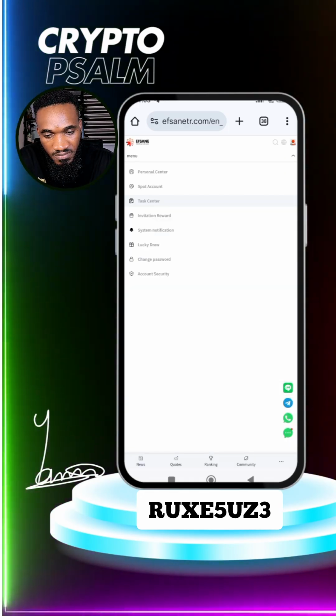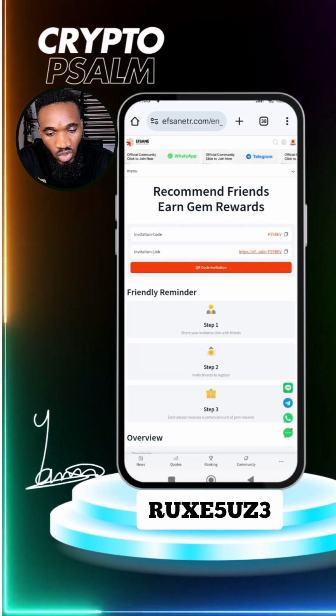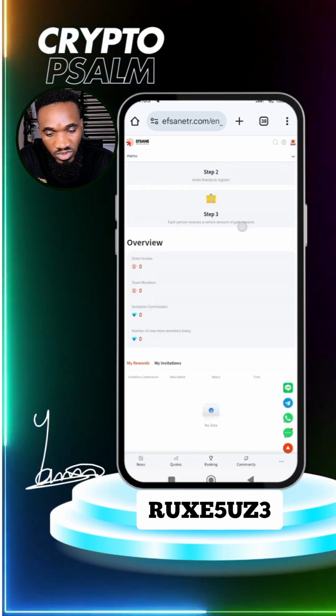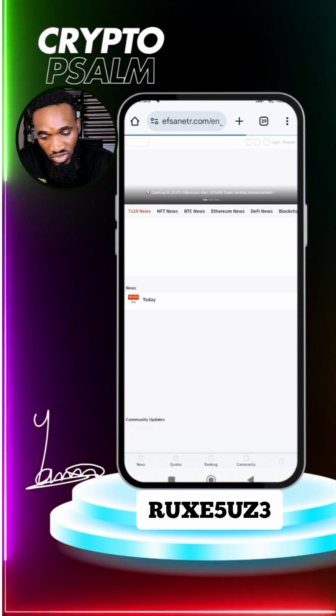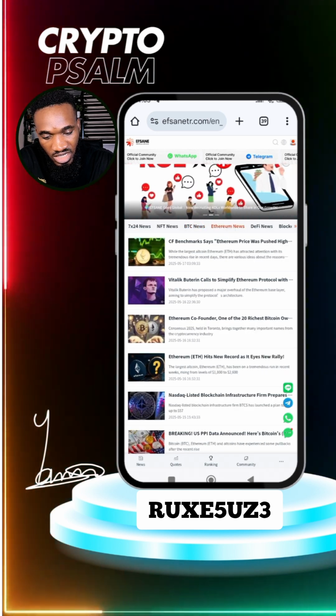So let's go back to menu. Then this is invitation right here. To get an invitation code, you can copy your code here and send it to your friends and invite them as well. You can see they have level 3 referral here, 1, 2, 3. You can check news about the crypto space right here. Click on 24/7 news. You can see news related to cryptocurrency right here. You can just explore the platform.